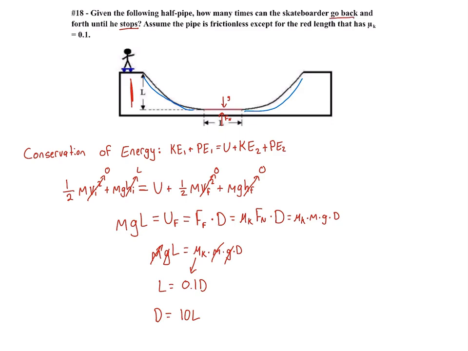The wording used here could be a little confusing with back and forth. I'm going to interpret it as how many times he crosses that middle section. And so the answer in that case would be 10 times because the distance traveled is 10L. And that's how you do this one.